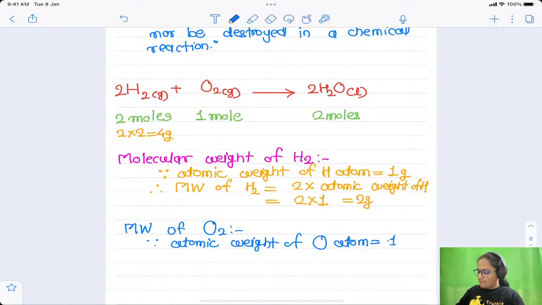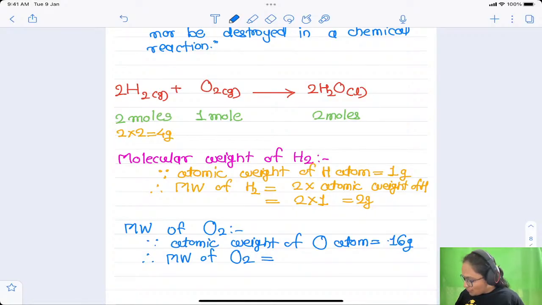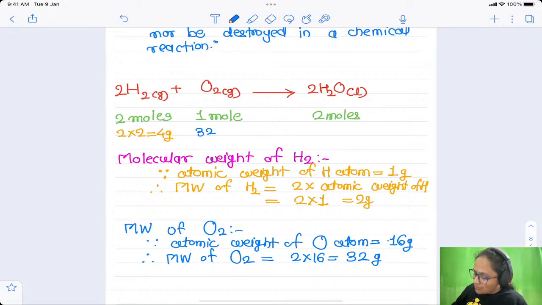Therefore what will be the molecular weight of oxygen? Molecular weight of the O2 molecule will be equal to 2 multiplied by 16, because there are 2 oxygen atoms in it. So that is equal to 32 gram. Here I will write down 32, only one O2 molecule is used, so no need to multiply it by anything. So 32 gram of oxygen is used in this reaction.